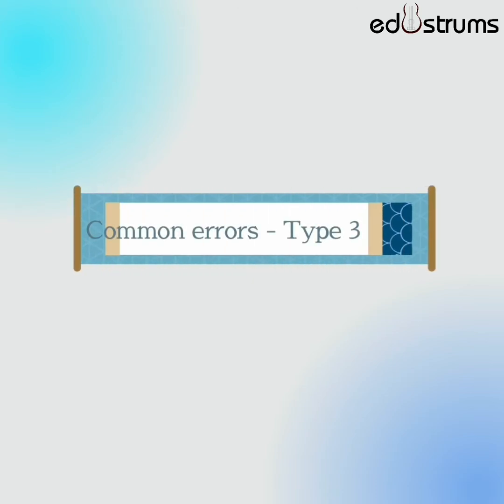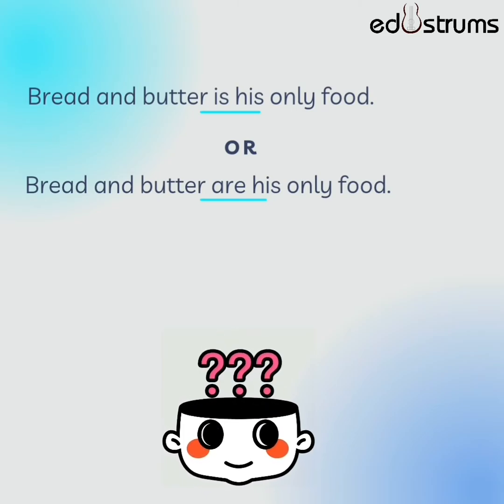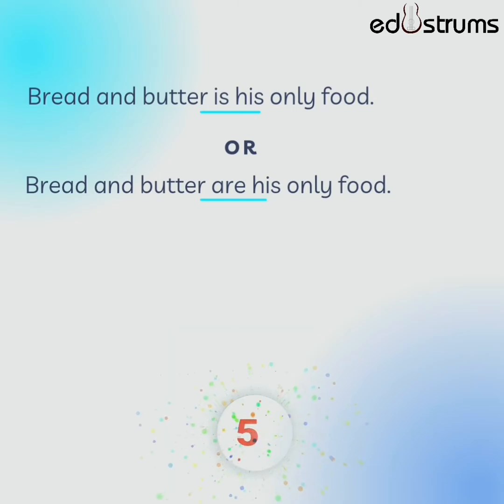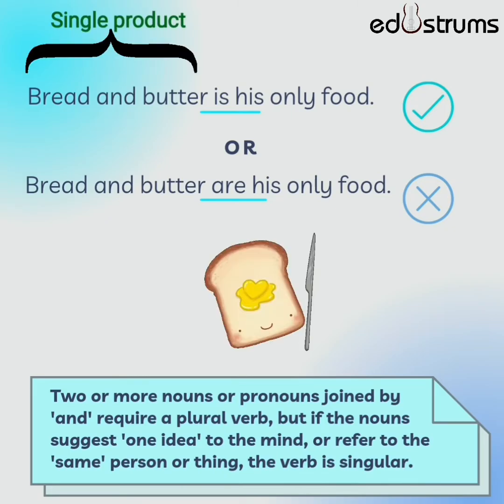Common errors. Type 3. Bread and butter is his only food, or bread and butter are his only food. Note: two or more nouns or pronouns joined by and require a plural verb. But if the noun suggests one idea to the mind or refers to the same person or thing, the verb is singular. In this sentence, we are using bread and butter as a single product where we are spreading butter on bread like a sandwich.